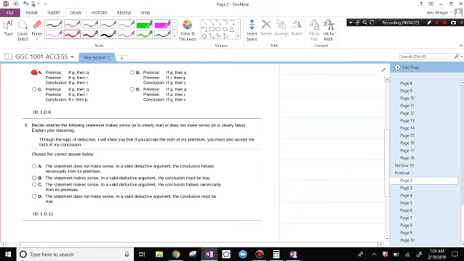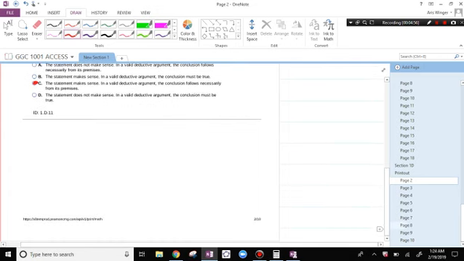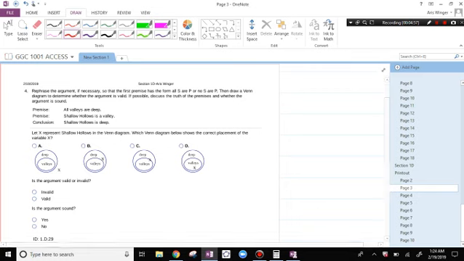Decide whether the following statement makes sense or is clearly true or does not make sense or is clearly false. Explain your reasoning. Through the logic of deduction, I will show you that if you accept the truth of my premises, you must also accept the truth of my conclusion. That makes sense. In a valid deductive argument, the conclusion follows necessarily from its premises.